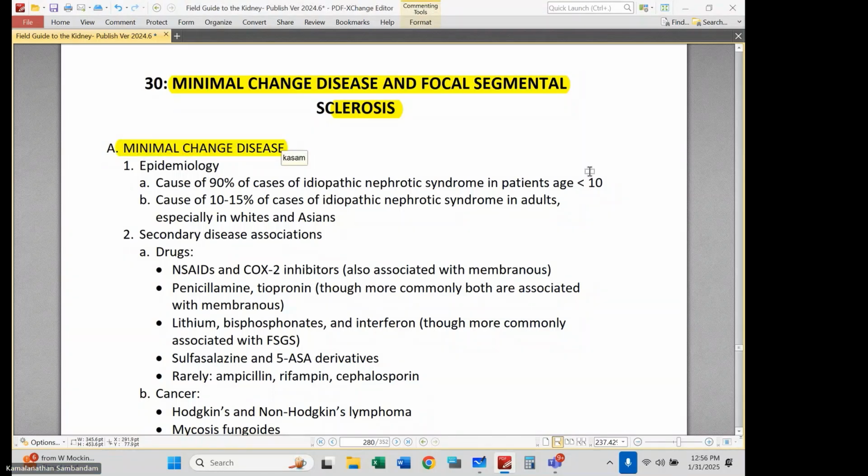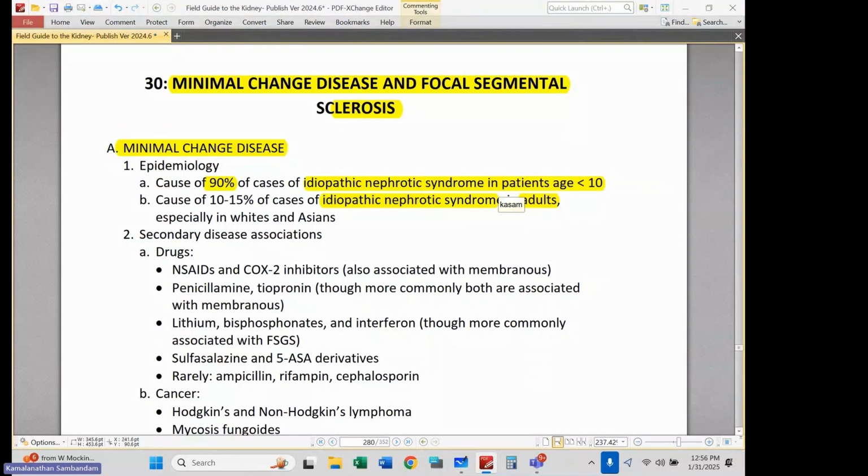Now, hopefully you know that if I have a child with nephrotic syndrome, minimal change disease is the most common, most likely diagnosis. Now, if I have an adult with nephrotic syndrome that doesn't have diabetes, lupus, or any other obvious secondary cause, we call those idiopathic nephrotic syndrome. They can have minimal change, membranous, and FSGS. Those are the most likely diagnoses in that context.